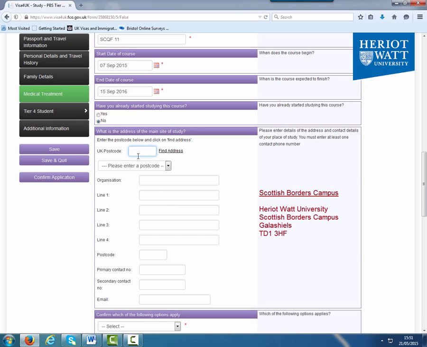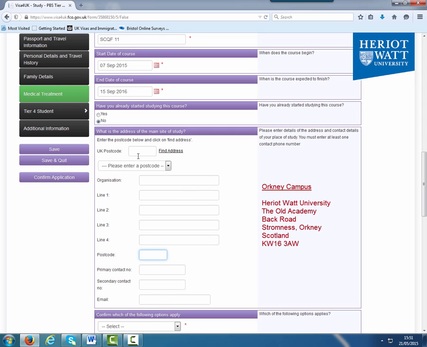The Scottish Borders campus address is Heriot-Watt University, Scottish Borders Campus, Galashiels, TD1 3HF. For Orkney, the address is the Old Academy, Back Road, Stromness, Orkney, Scotland, KW16 3AW. The telephone number and email address can be found at the bottom of page 1 of your CAS letter.